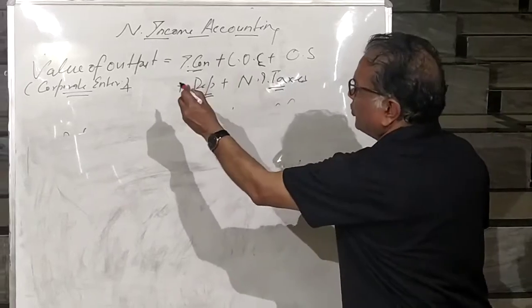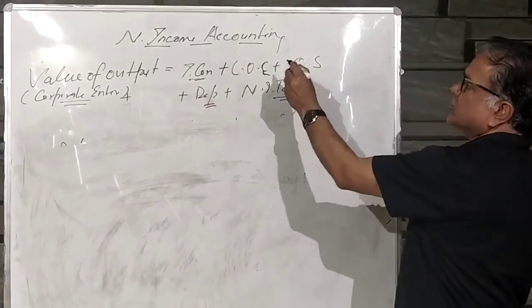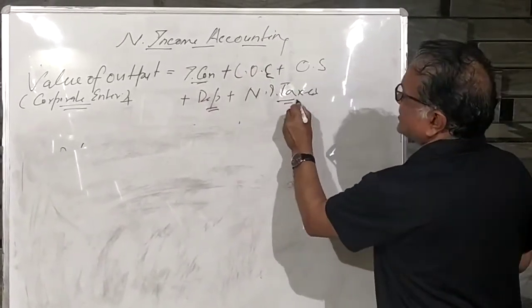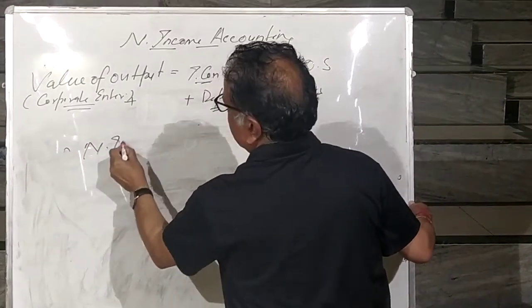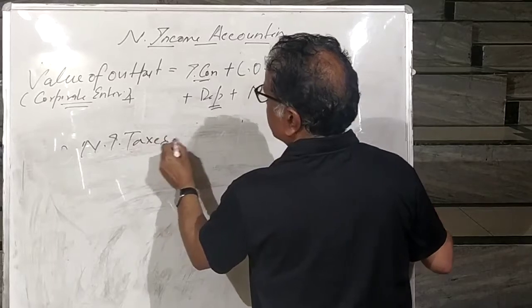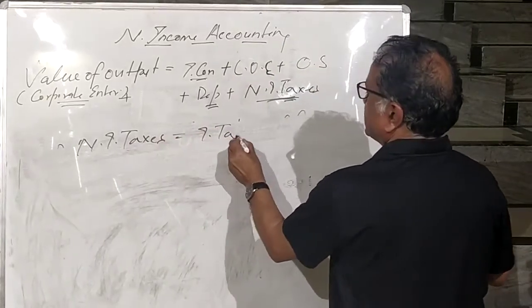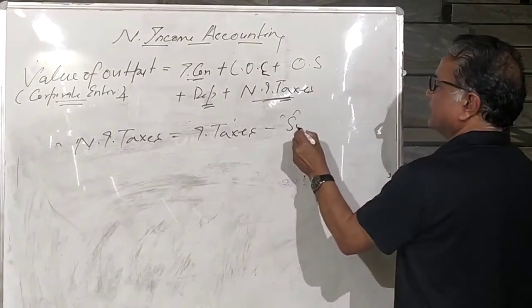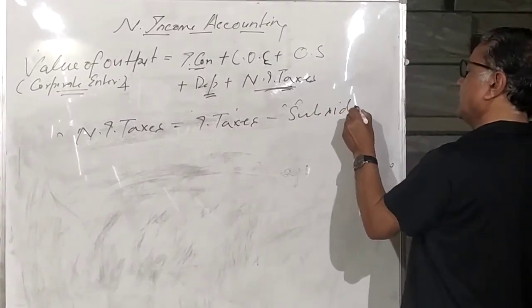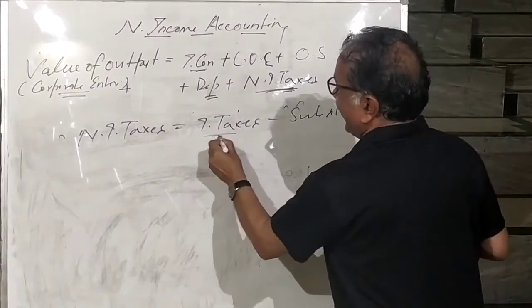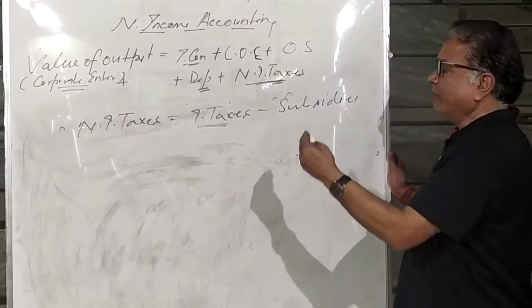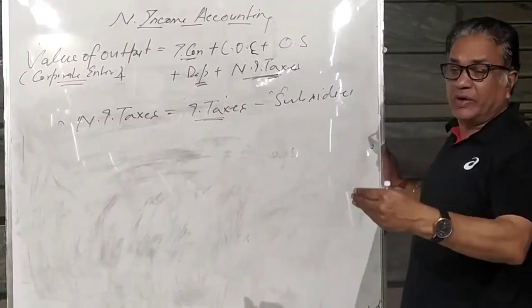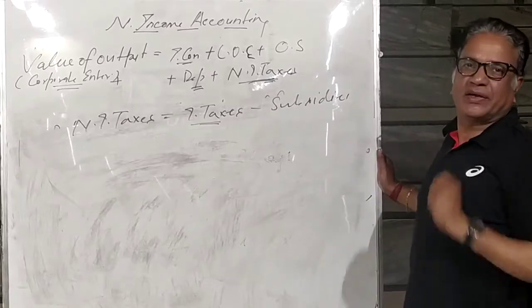So the value of output equals intermediate consumption, COE, OS, depreciation, plus net indirect taxes. Now what is net indirect taxes? Net indirect taxes is equal to indirect taxes minus subsidies. What is indirect taxes? GST, right? So what is the impact of indirect taxes? They are going to increase the market price of the product.